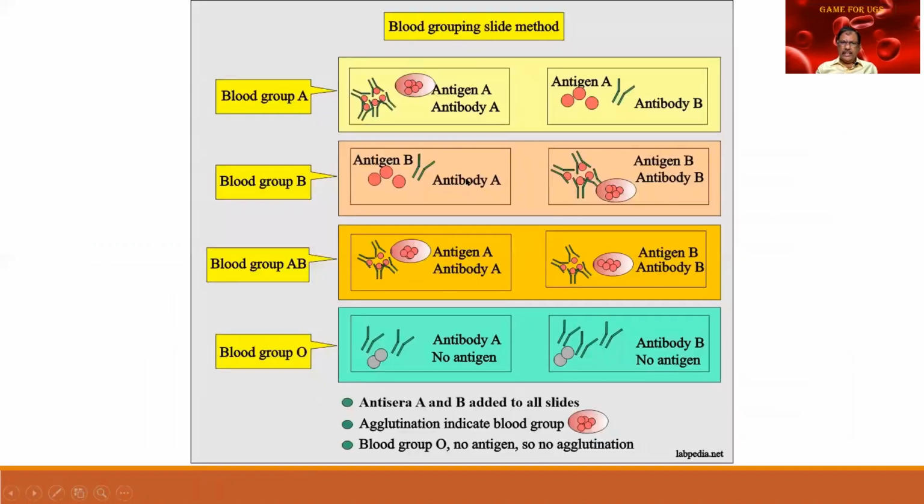So this is the same thing that has been explained in this one. In blood group A, there is an antigen A. And when antibody A is added, there is clumping. Whereas when antibody B is added, there is no clumping. So also about the other things. Whereas in blood group O, there is no antigen A and no antigen B also. So kindly go through this entire one. It will make us understand. Clumping means it is positive for the specific blood group. This is the slide method, otherwise called the tile method.